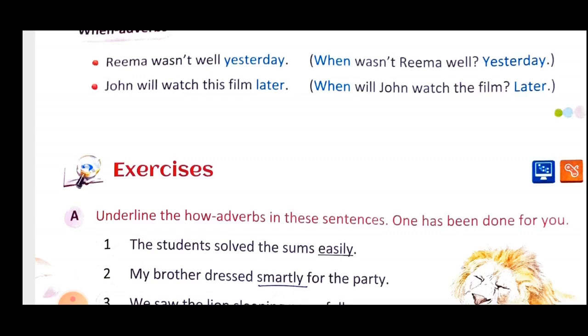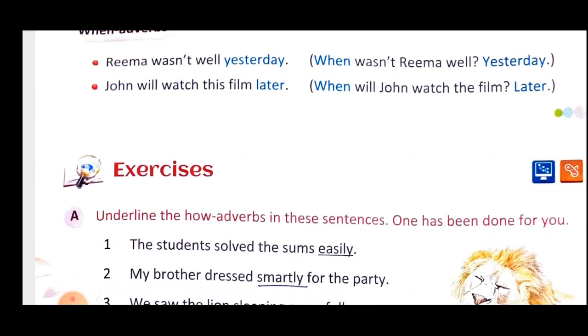The word which is describing more about the verb, that is your adverb. Here the watching of the film will be done, but when? Later, after some time. So watching is your verb, but when that verb will occur, that describing word is your adverb. So when will John watch this film? Later. It is describing that this action will occur after some time. It is describing more about the action, so that is your adverb.